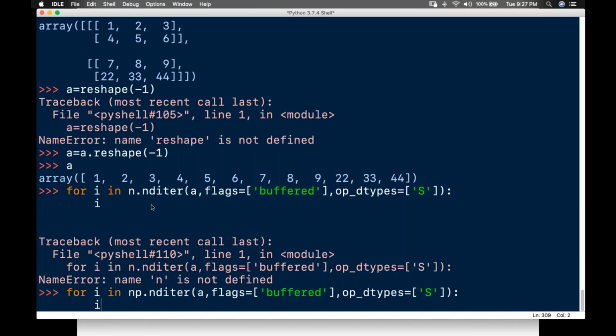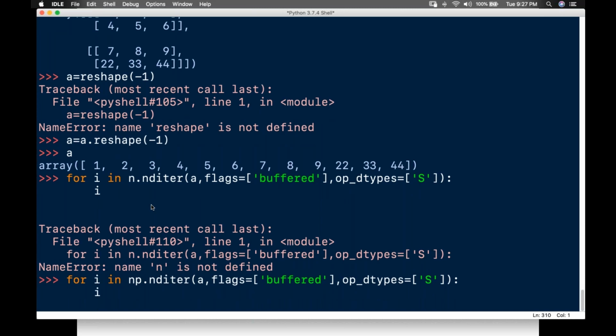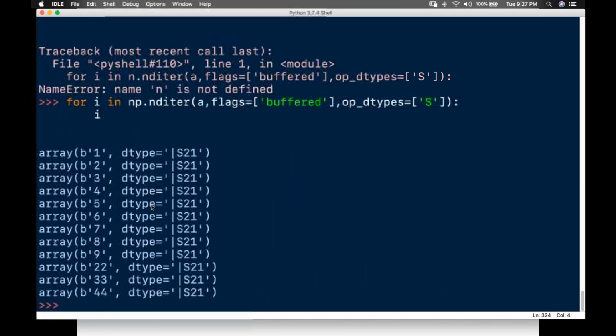We have done with the np, right? So this is what it is. The data is array 1, 2, 3, 4, 5 of a different data type. Which data type am I iterating? A string type data I am iterating. Okay, that's it.